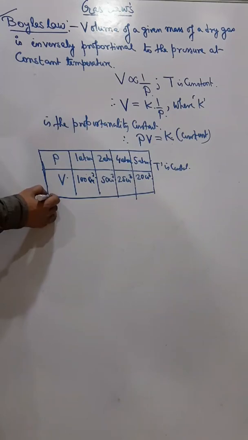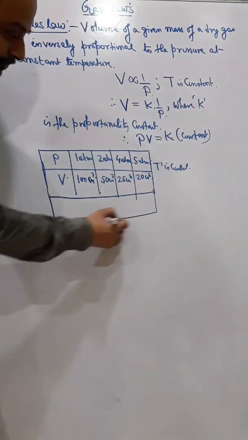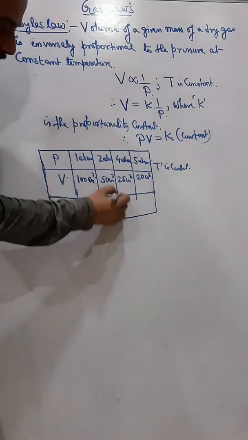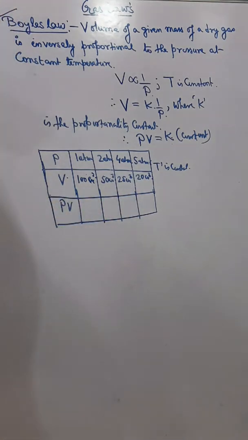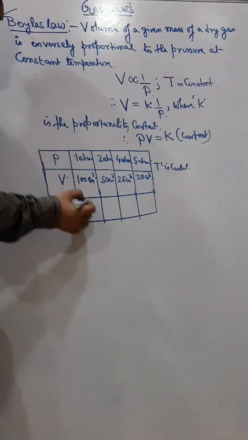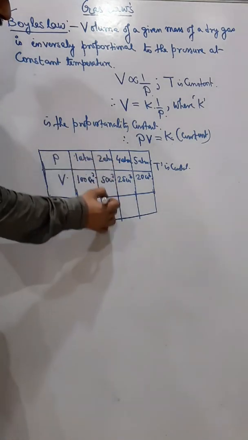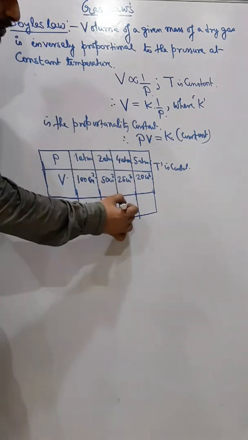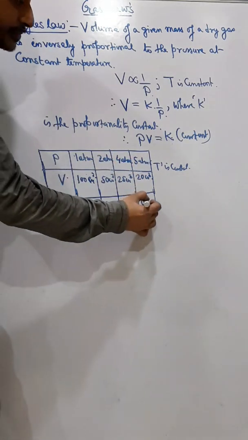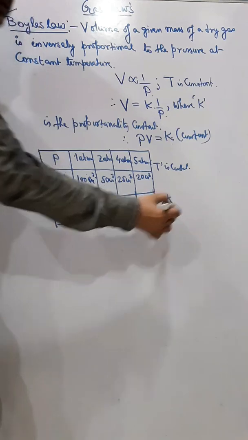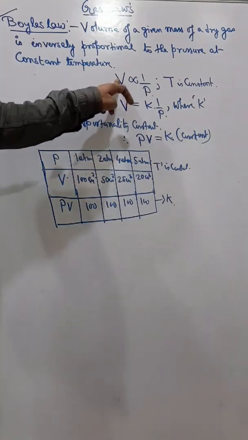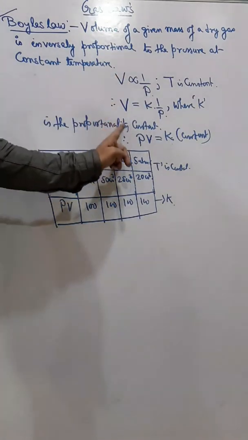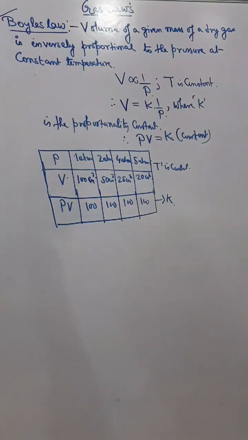But P into V is constant. So this is called K. When I am decreasing pressure, volume is increasing. When I am increasing pressure, volume will decrease. But every time P into V will remain constant. Understand?